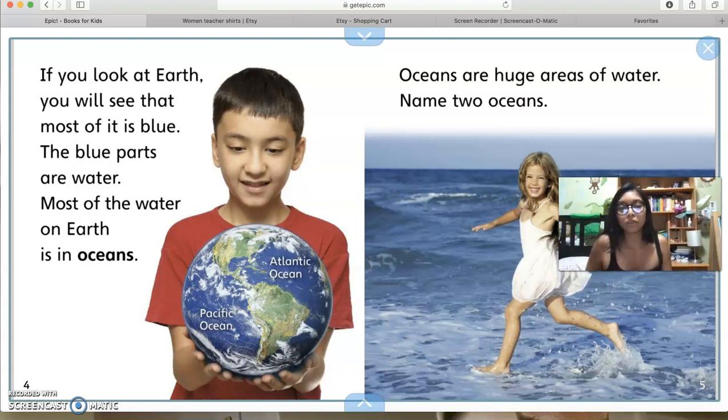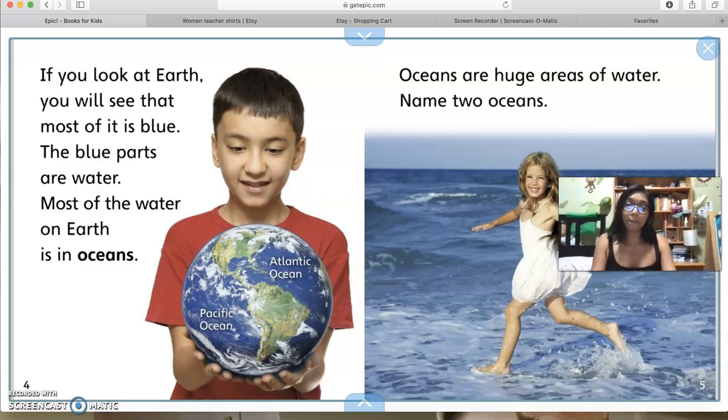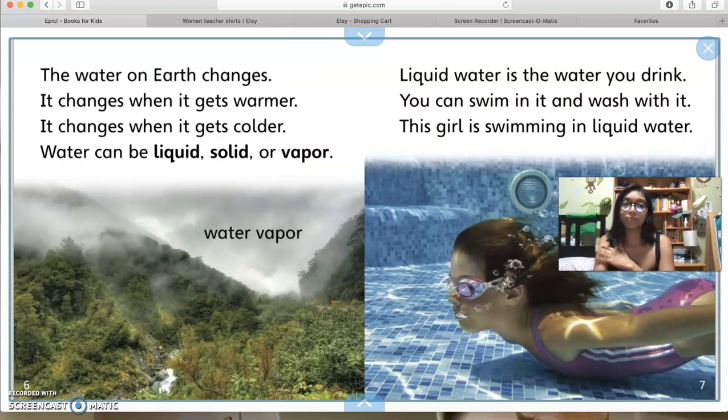Name 2 oceans. Okay, so we have to name 2 oceans. And if you can see in this little picture, the little boy holding the Earth, it says Pacific Ocean and Atlantic Ocean, okay? There's other oceans which we'll go into once we hit our lessons on oceans.